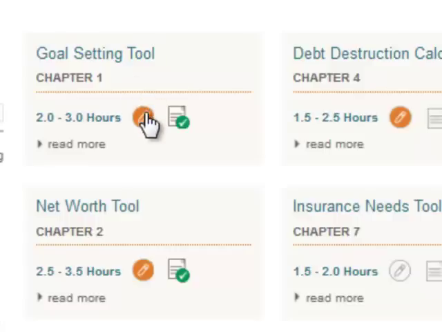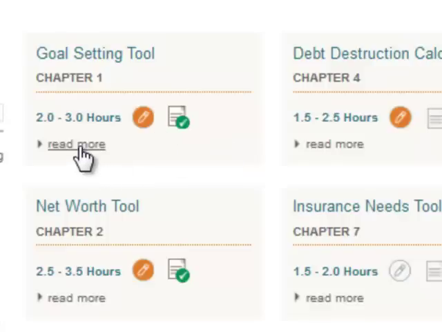Once you've started the tool, you can come here. This is the edit button. If you've left the tool, you can click on that to come back and continue editing and completing the tool. Once the tool is completed, this report button will appear, so at any time you come to this menu page, you can simply click on the report button and jump directly to that tool's report.